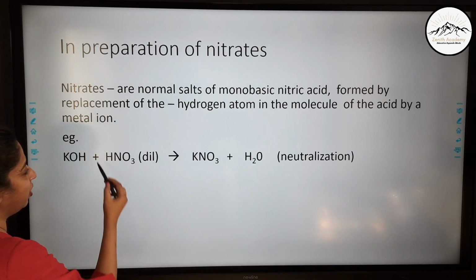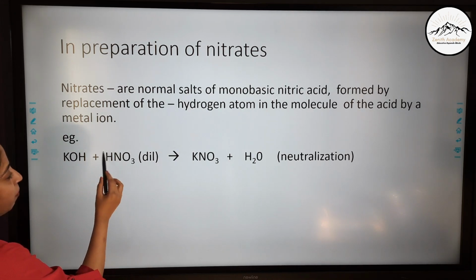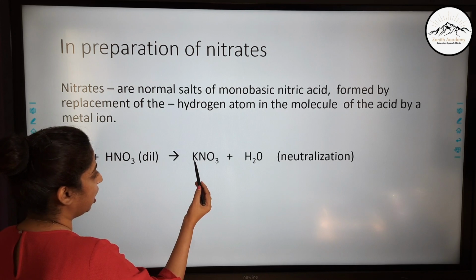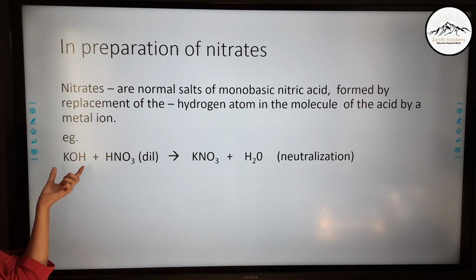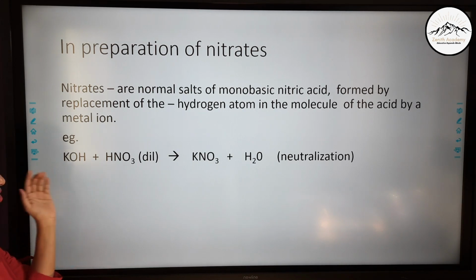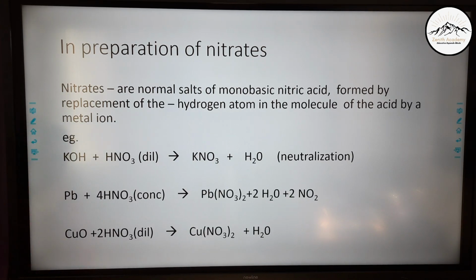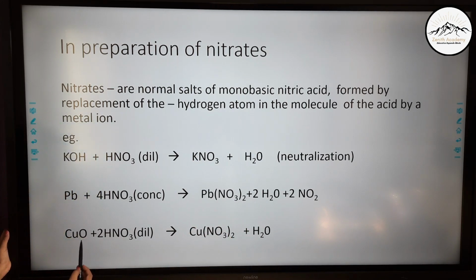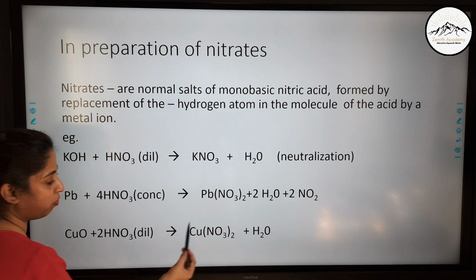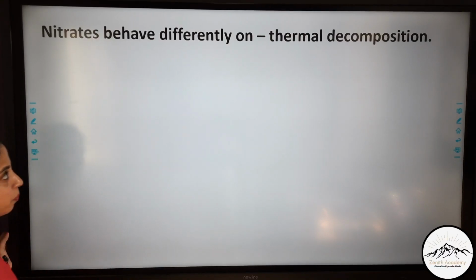Example, KOH and nitric acid. When this K, that is potassium, replaces the hydrogen, it forms KNO3 and water. This is also a neutralization reaction because this is base OH, this is acid. So base and acid react to form salt and water. There are certain other reactions. You can see lead. So lead replaces hydrogen and forms lead nitrate. Then copper oxide displaces this hydrogen and forms copper nitrate and water. So this way different nitrates are formed.